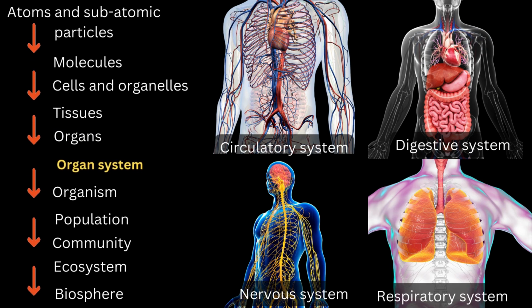Level 8. Organ systems. Organ systems are groups of organs that collaborate to accomplish major bodily functions. In animals, examples include the circulatory system, which transports blood, the digestive system, which breaks down food, the nervous system, which coordinates responses, and the respiratory system, which manages gas exchange.